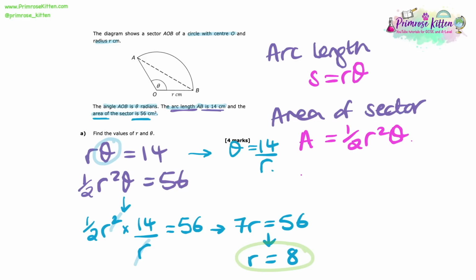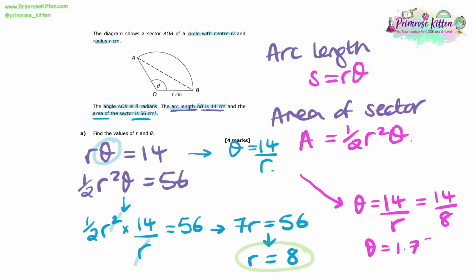So now we know that R equals 8. We can substitute that into one of our earlier equations. We said that theta equaled 14 over R, so here we have theta equals 14 over 8, which simplifies down to give us theta equals either 7 over 4 or 1.75 radians.